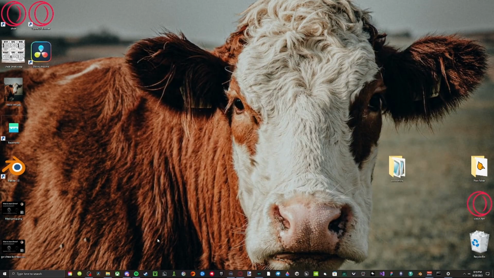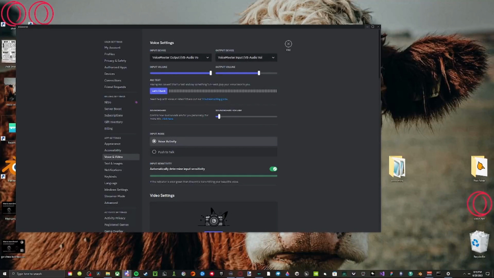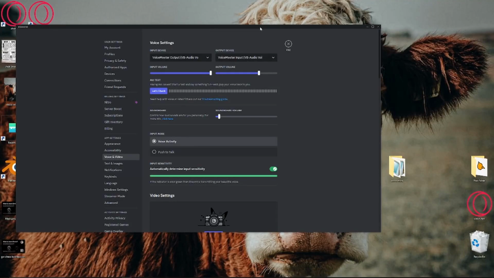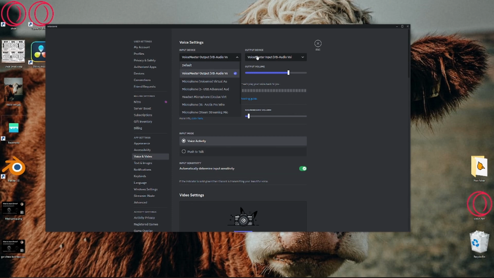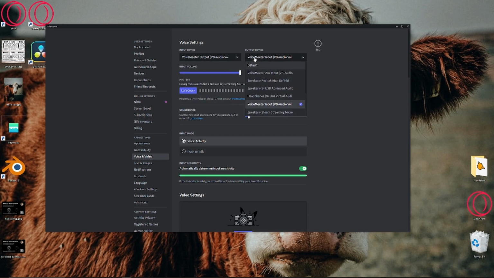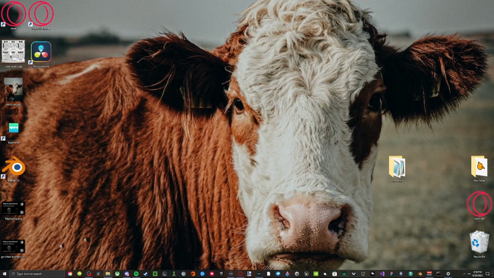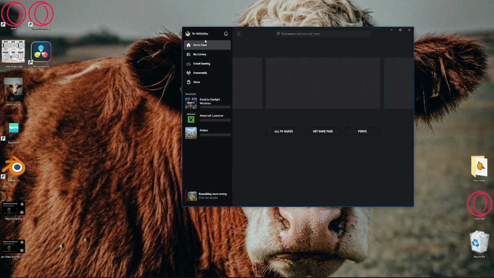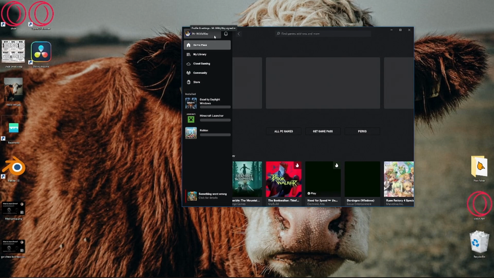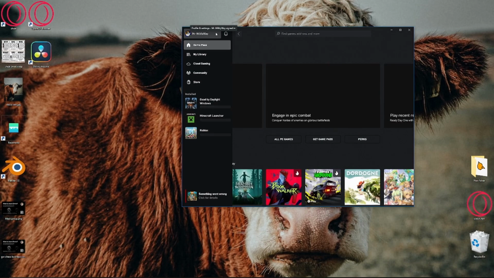But to do stuff like Discord, all you're going to want to do is set this to Voicemeeter output for the input. And for the output device, you need to set it to Voicemeeter input. Now, if you're trying to set it to something like your Xbox app, for example, all you have to do is set it the exact same. It's not going to show that you're talking until you're in a party, so be wary of that if you think it's not working.